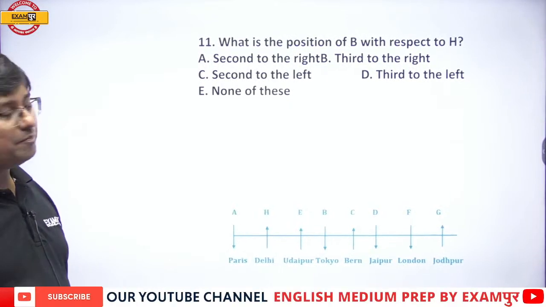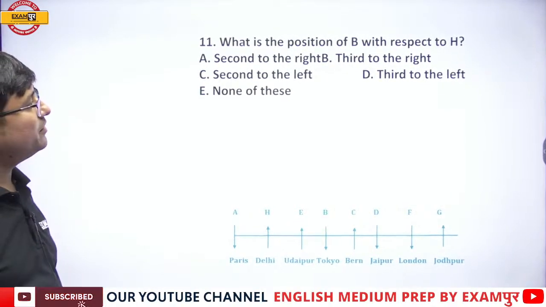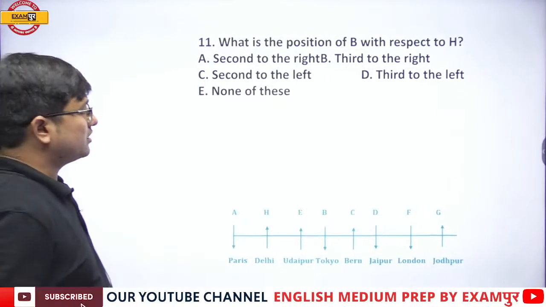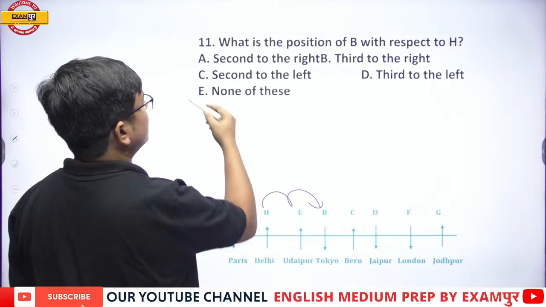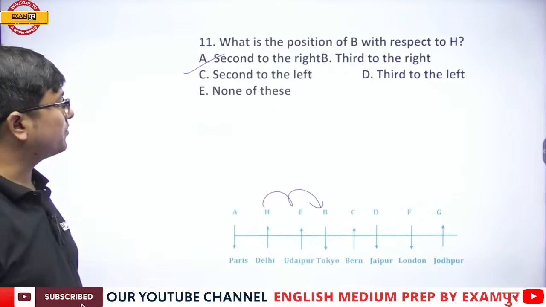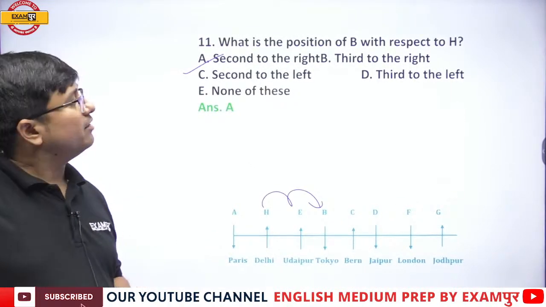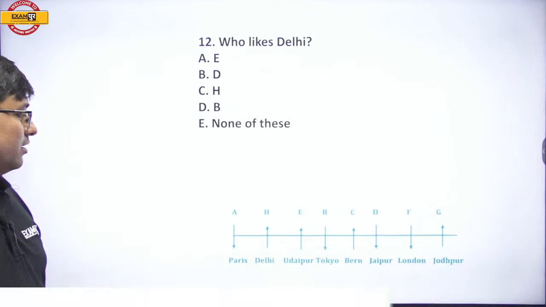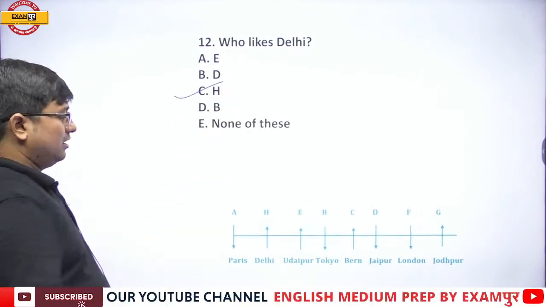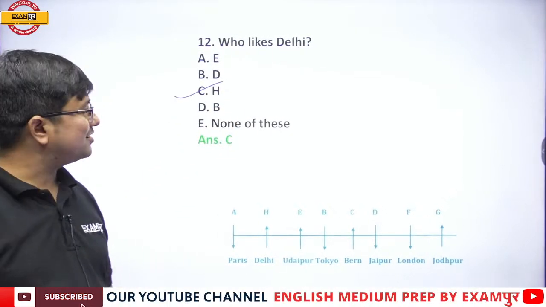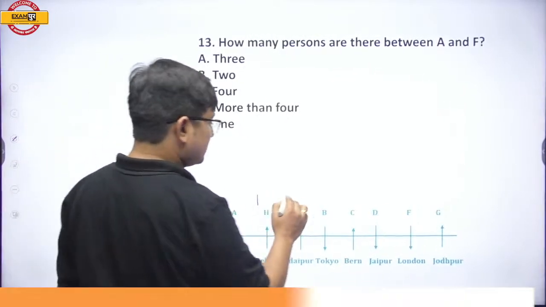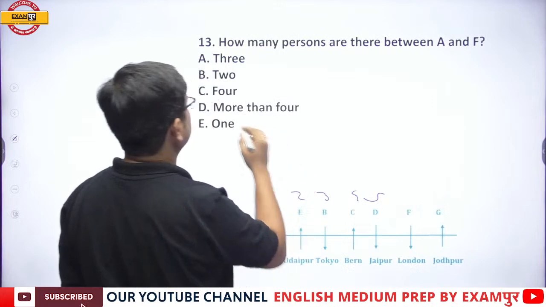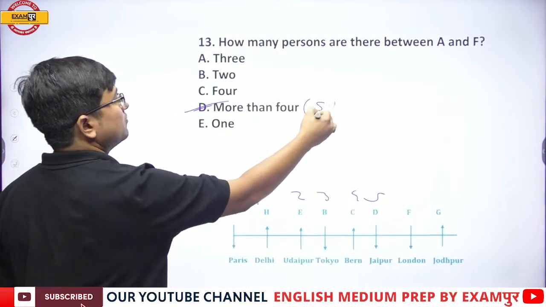What is the position of B with respect to H? So with respect to H, B is second to the right. Answer is option number A. Next, who likes Delhi? The one who likes Delhi is H. Answer is option number C, that is H. How many persons are there between A and F? 5 persons. More than 4, that is 5.